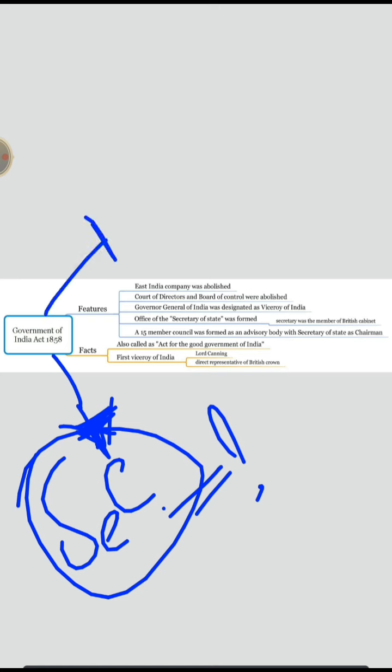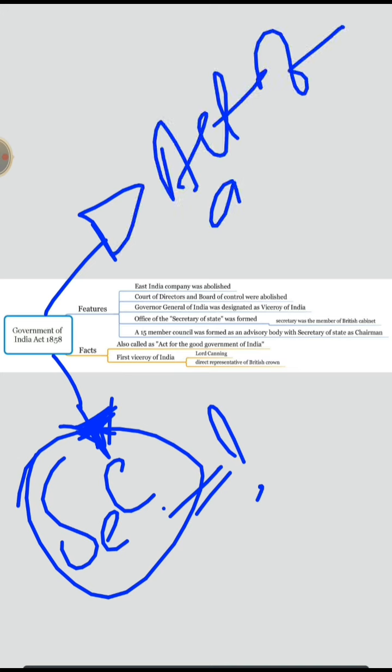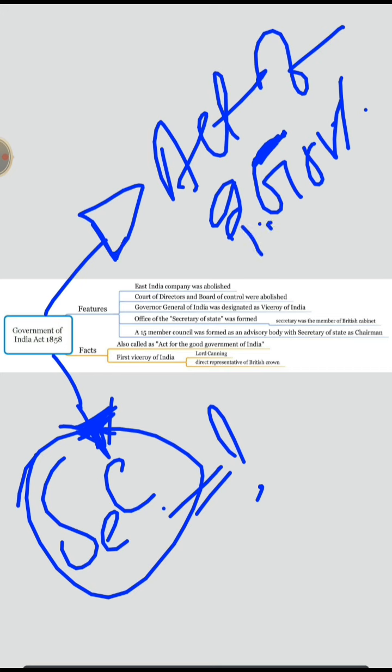Another important thing is it is also called the Act of Good Government. That means they felt the need that without Indians we can't move forward, and it is the time we need to take all the matters of East India Company into our hands so that no other mutiny would take place in the future.